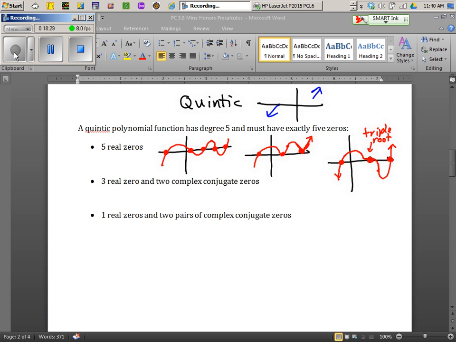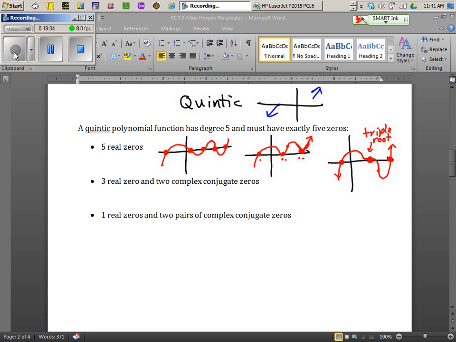Okay, so some examples would include, like my first drawing here has 5 distinct x-intercepts, 1 through 5, they're all real numbers, obviously, because they're touching the x-axis. In the second picture you have 1 crossing point over here on the left. So this counts as 1 root. I just put a little dot next to it. And then over here on the right you get a touch point, so that must count as 2, see? And then here you have another touch point, so that's another 2. So altogether that's 5, right? 1, 2, 3, 4, 5. That's 5 points altogether. These just coincide.